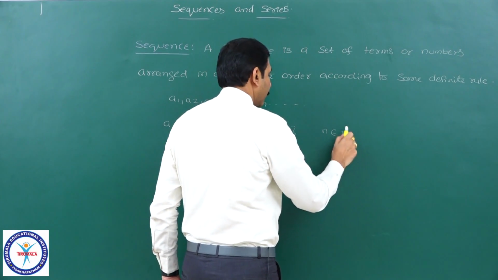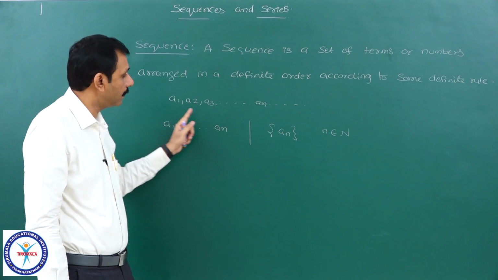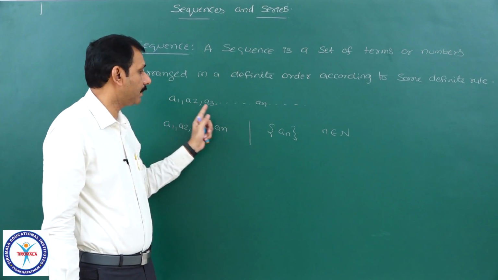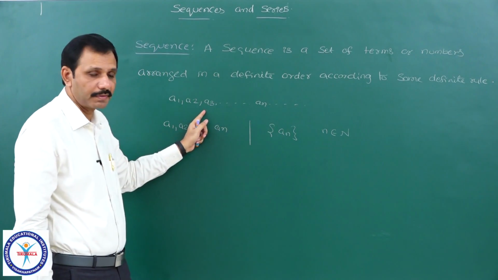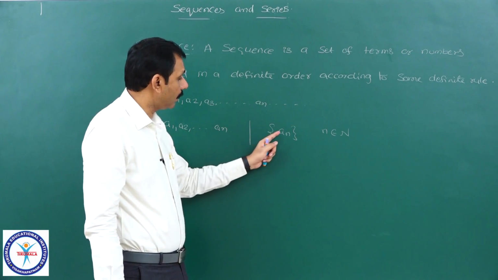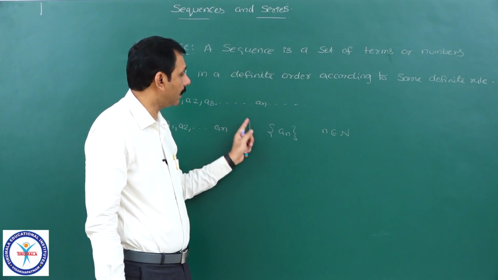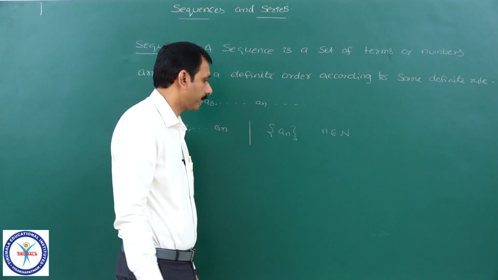That is, n equal to 1 means A1 is the first term of this sequence, A2 the second term, A3 the third term and so on. In general, this An is called the general term of that sequence or the nth term of that sequence.